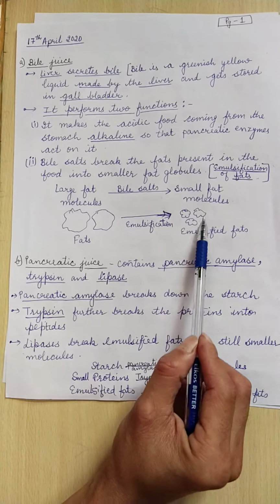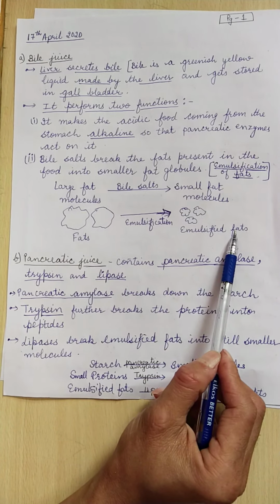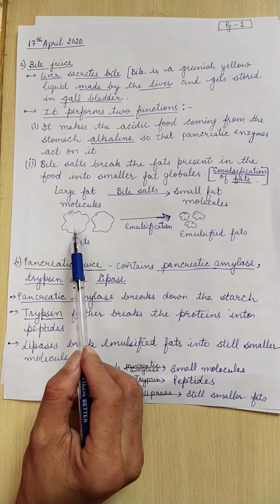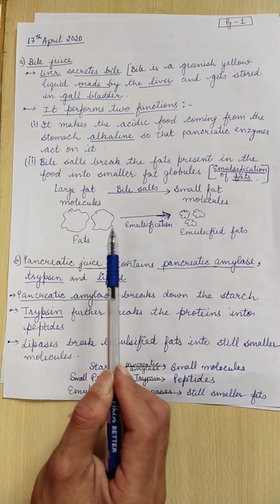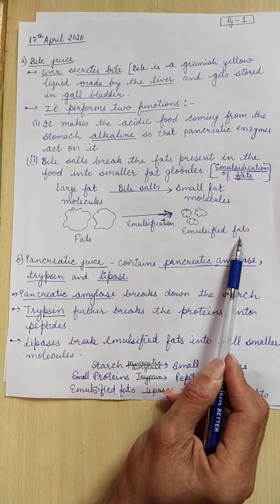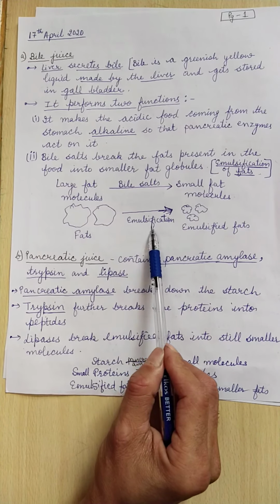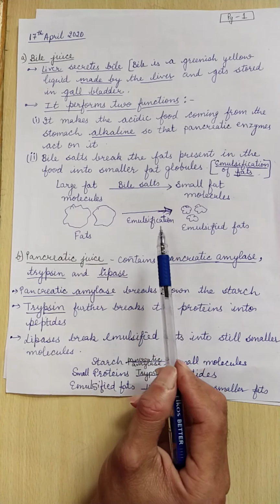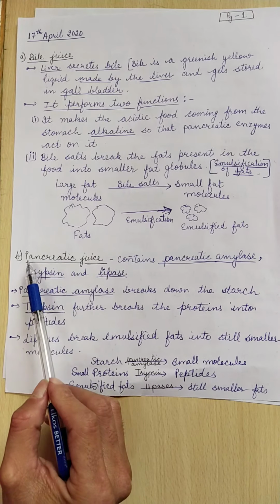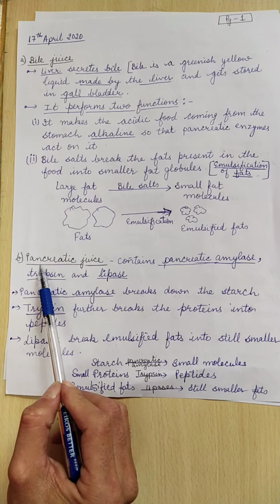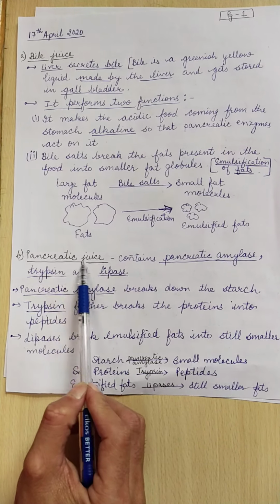These are also known as emulsified fats. So the breakdown of large fat molecules into smaller fat molecules by the bile salts is called emulsification of fats.